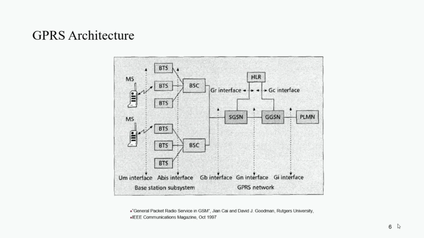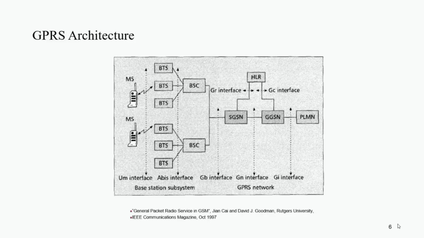Now the actual GPRS architecture is in the figure. You can see the mobile station is connected with the base transceiver station, and multiple BTSs are connected with the BSC. Now the change in the GPRS architecture is that instead of being connected with the MSC, the BSC is connected with the SGSN through the Gb interface. SGSN means Serving GPRS Support Node. The SGSN serves the local mobile stations, then another node is the GGSN, Gateway GPRS Support Node.